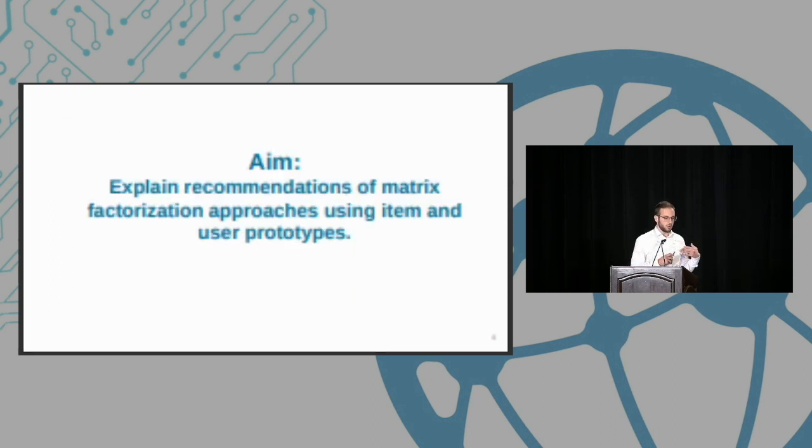So the goal in our paper was to enable this kind of prototype-based explainability in recommender system matrix factorization approaches by using prototypical users and items. In this context, user prototypes and item prototypes are basically characterized by various patterns of item consumptions and item features, and these characteristics are shared among the real users and the real items of the system.